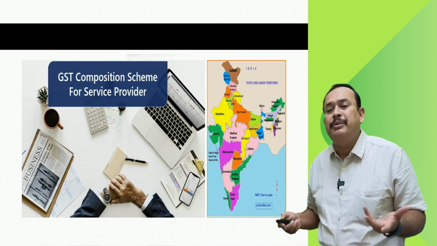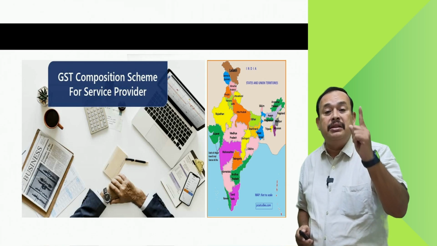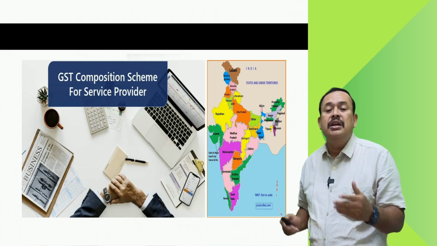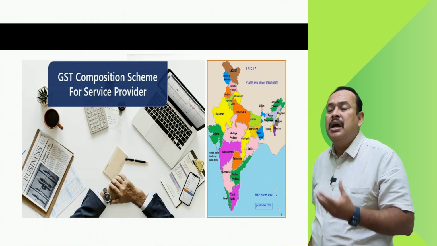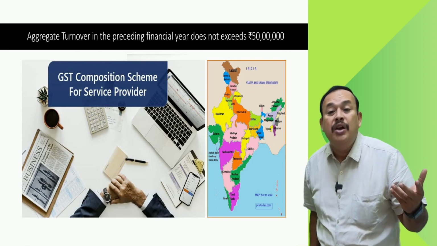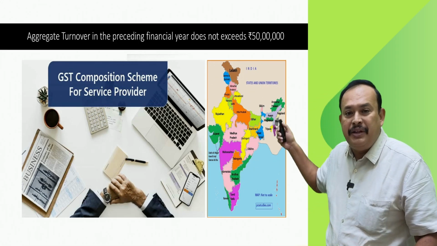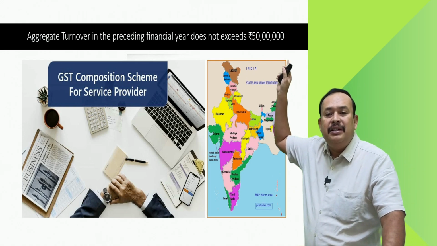For example, being a service provider other than restaurant services, all over India, on a pan India basis, aggregate turnover should not exceed 50 lakhs.